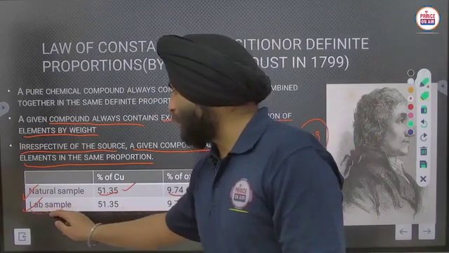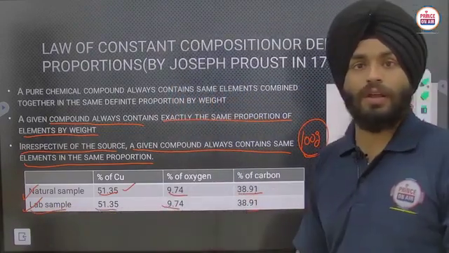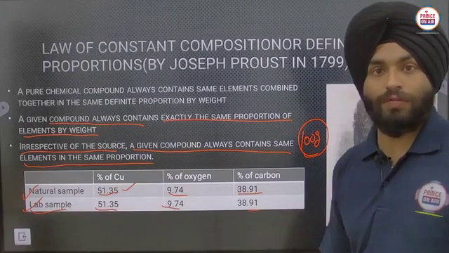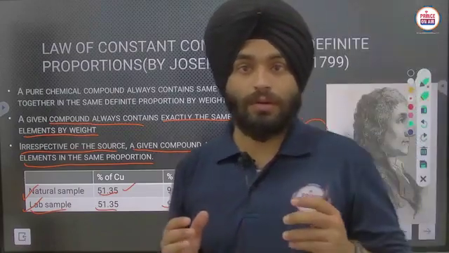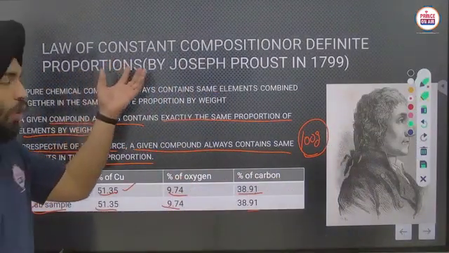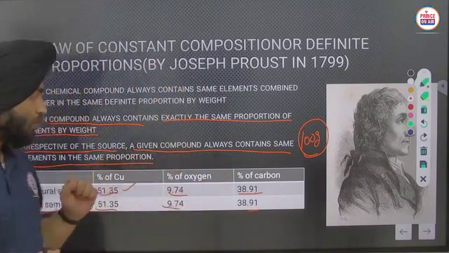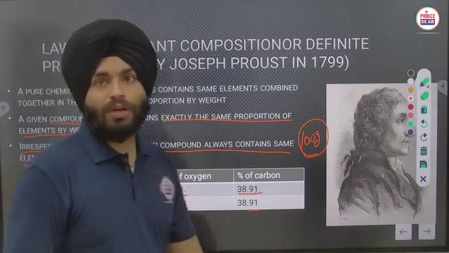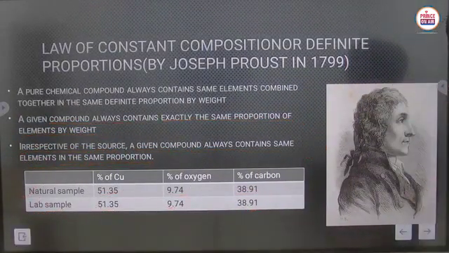But in the lab sample, we have collected the same percentage in a given 100 gram sample of cupric carbonate. Means that is the identification, or you can say that the law has been proved here experimentally. Clear? So in that way, in your book it is given as experimental verification of the law.